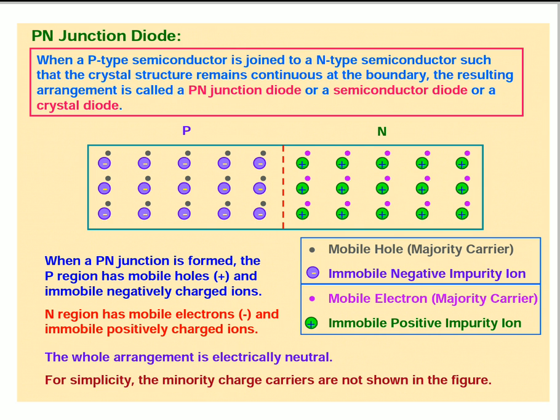For simplicity, the majority charge carriers are not shown in the figure. See here the symbols: black dot, mobile hole, majority charge carrier; immobile negative impurity ion; mobile electron, majority carrier; immobile positive impurity ion.